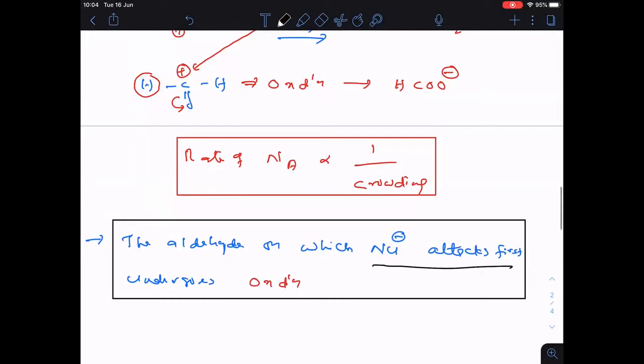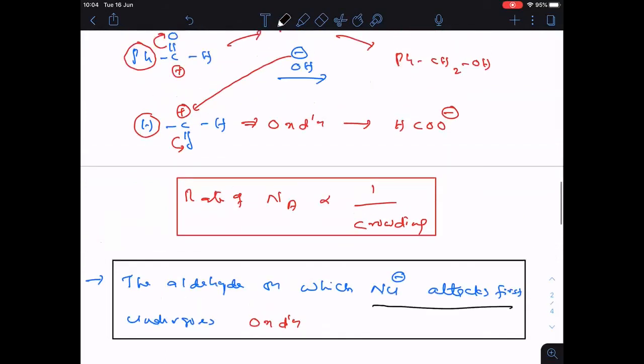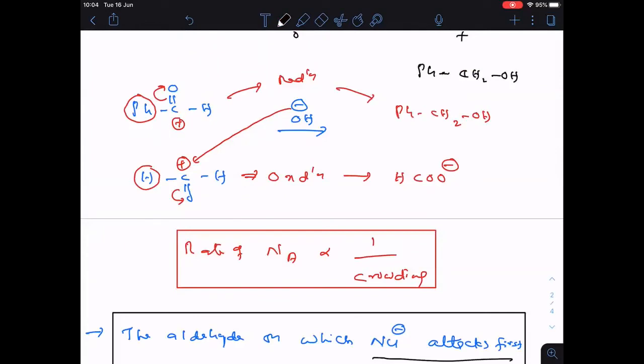So tell me, the nucleophile attacks first where? How to know? Less crowding. Where crowding is less, there the nucleophile attacks first. I hope you are able to understand this. So please copy quickly.